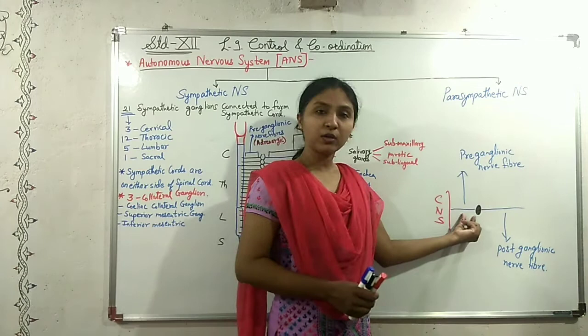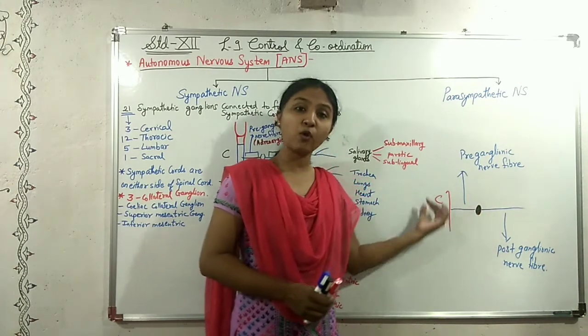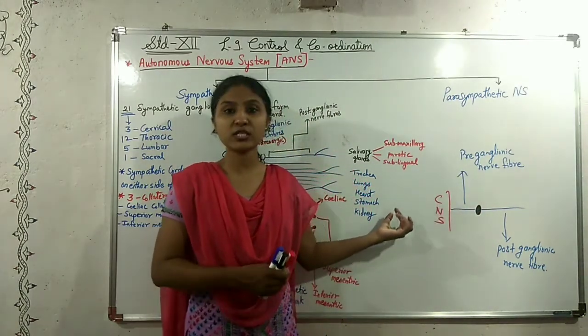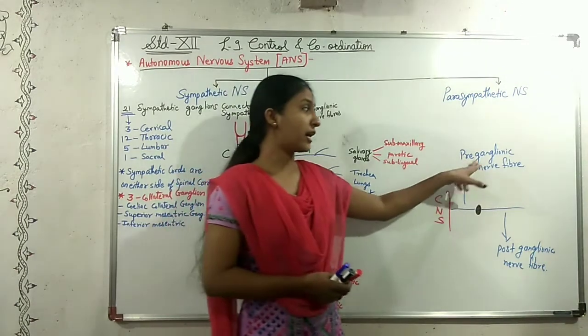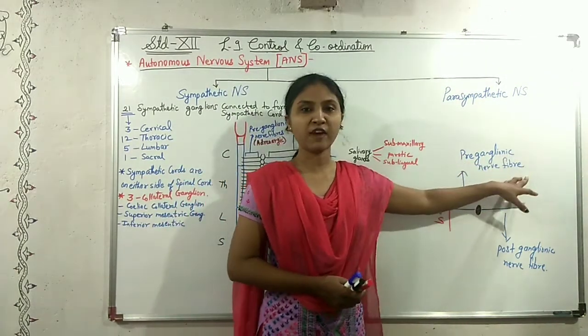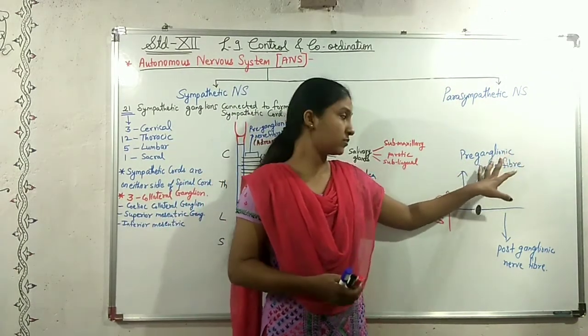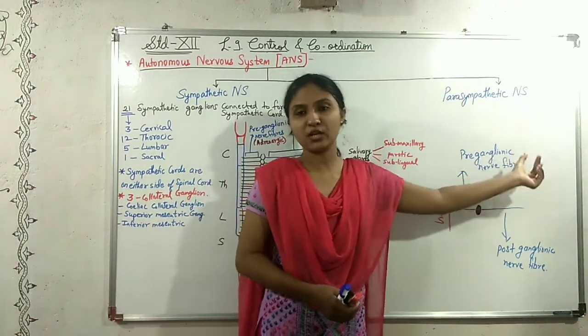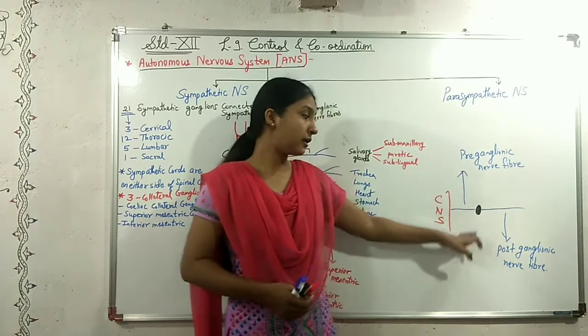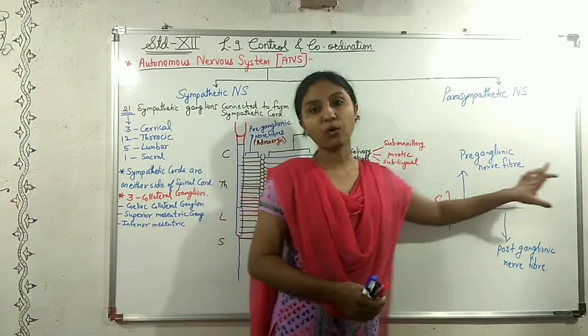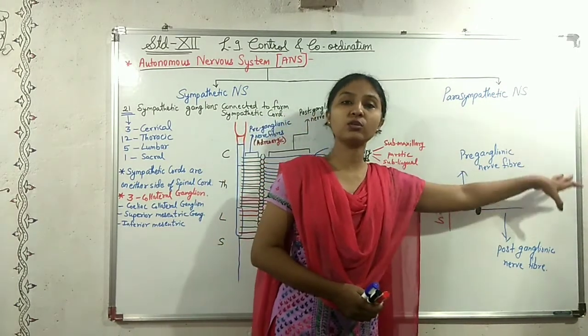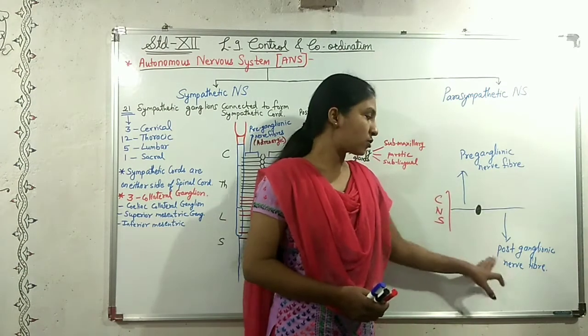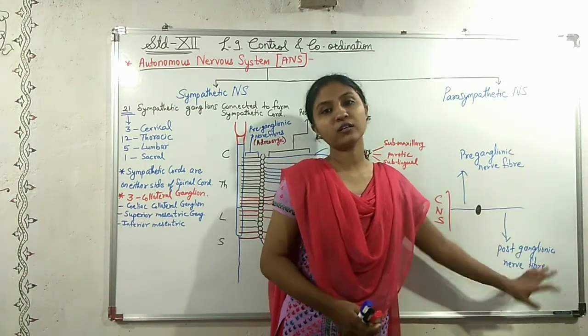The nerve fiber which is before the ganglion and goes to the central nervous system is called the preganglionic nerve fiber, just because it is before the ganglion. The nerve fiber which comes out of the ganglion and goes to the organs of the body is called the postganglionic nerve fiber.